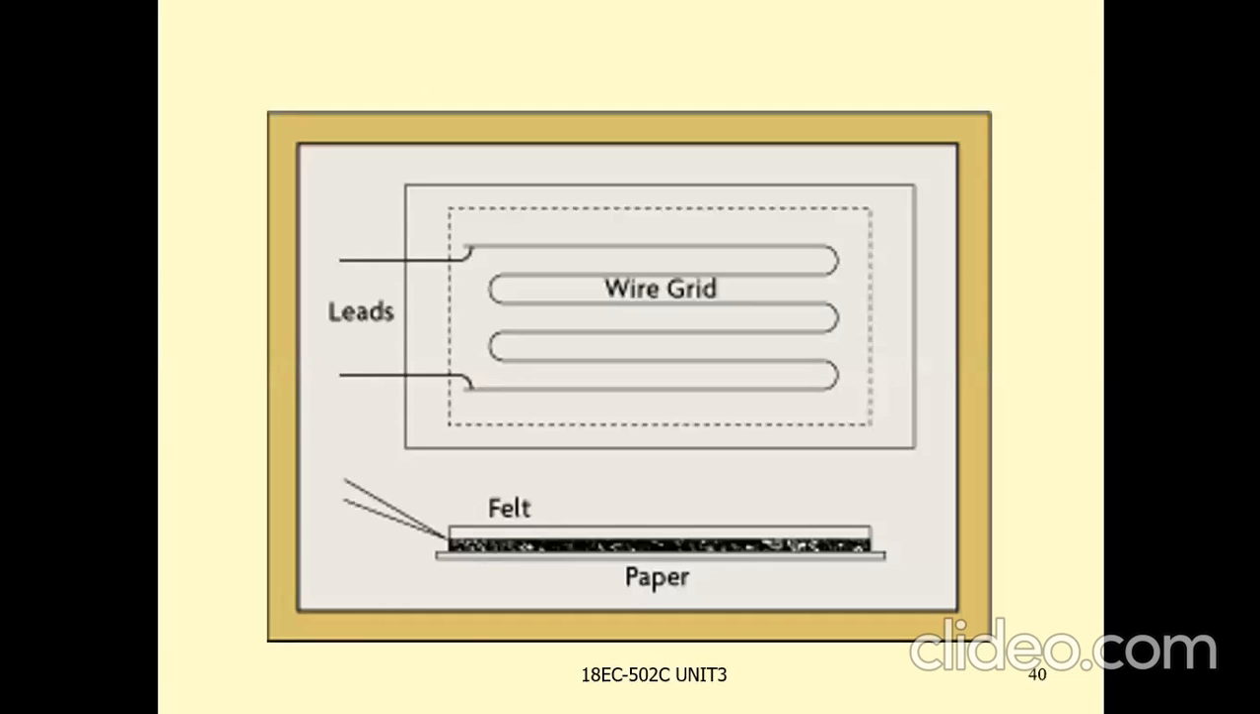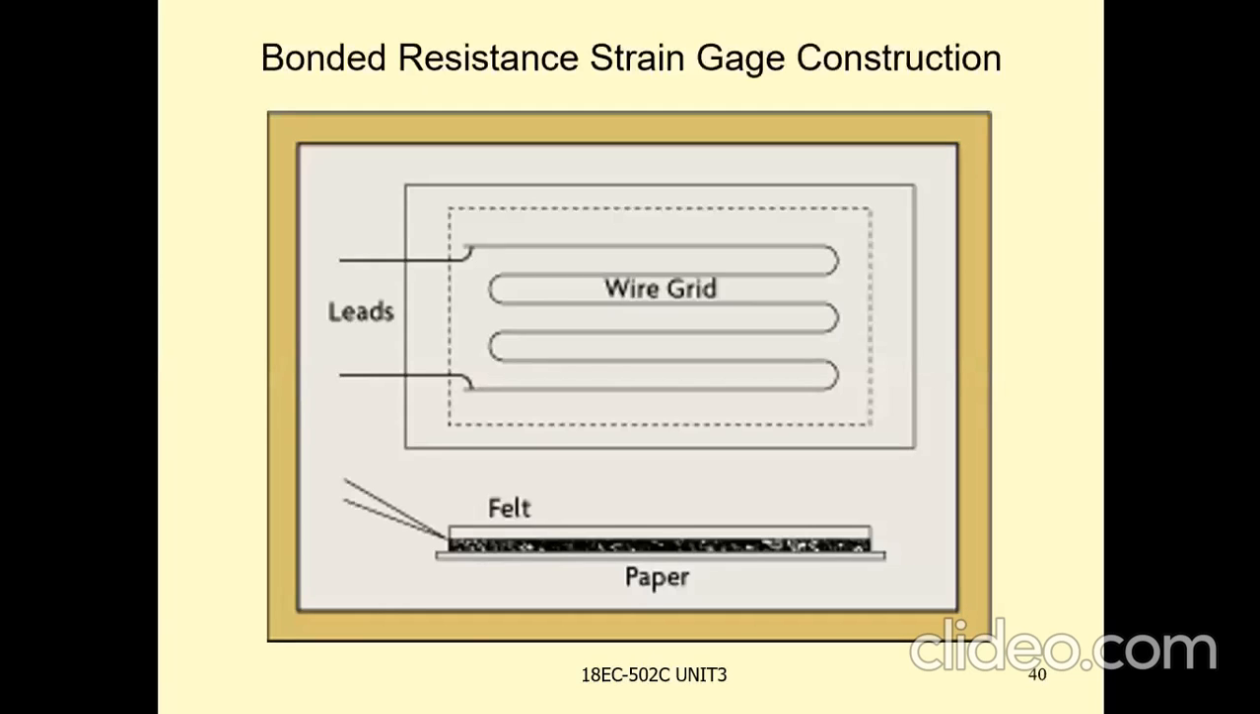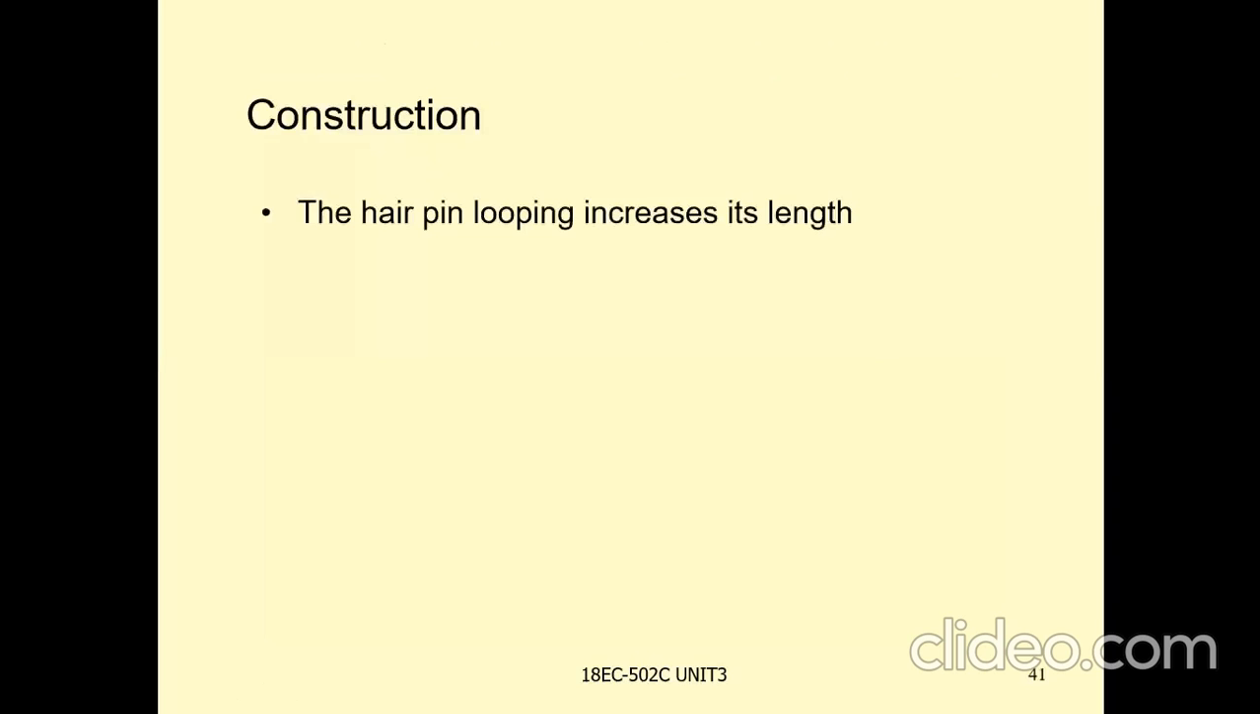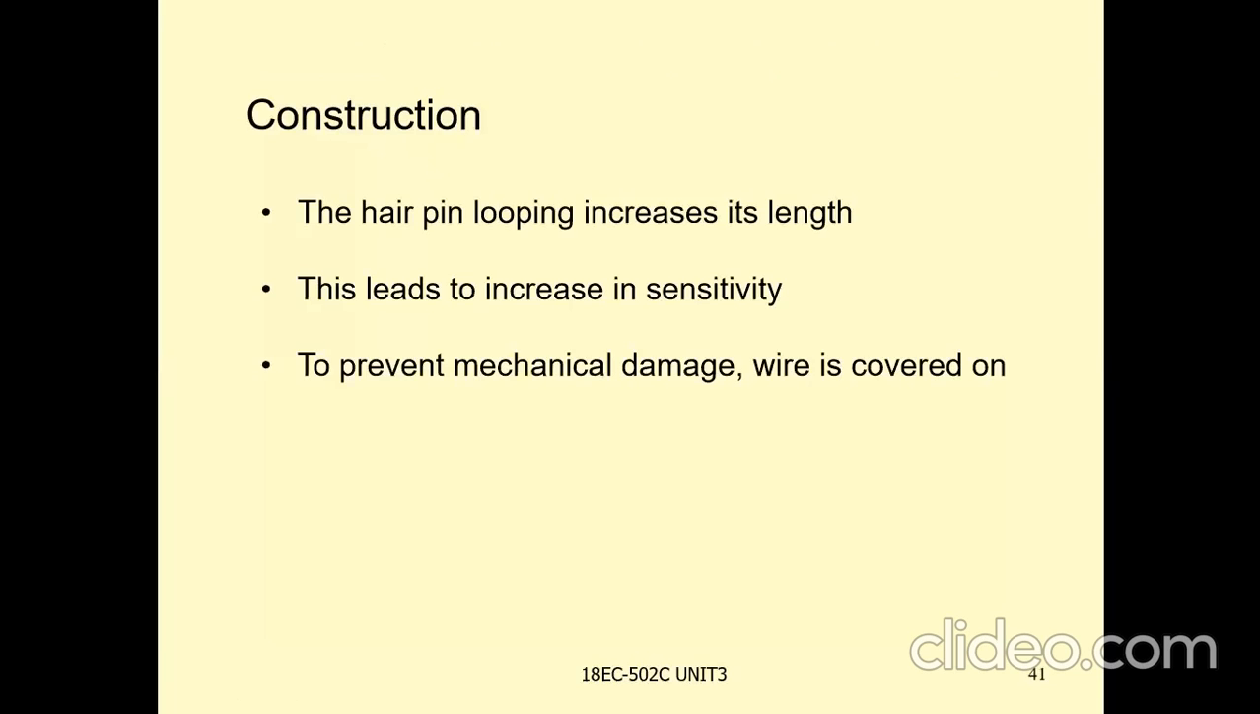Another type is the wire grid, bonded resistance strain gauge construction. And leads, this is the wire and this is the base. Construction: a hairpin looping increases its length. This leads to increase in sensitivity. To prevent mechanical damage, the wire is covered on the top with a thin material to prevent mechanical damage to the device.